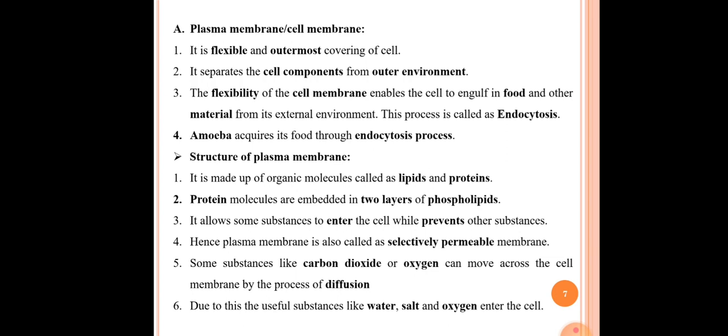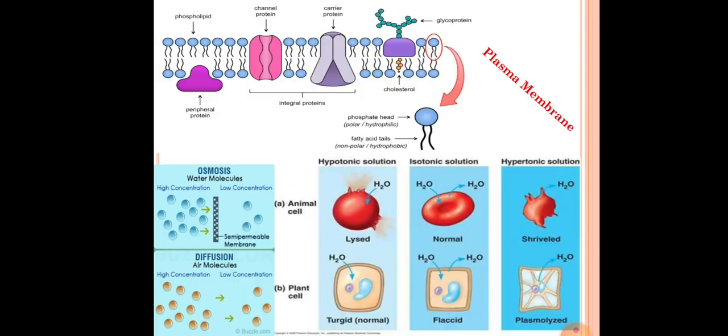Our next point here is that due to this, useful substances like water, salt and oxygen enter the cell. Because of the diffusion process, the useful substances like water, salt and oxygen get entered into the cell. This is the diagram of the plasma membrane. In it we can see the phospholipid bilayer. Phospholipids are present in two layers, and within the phospholipid layer, protein molecules are present.